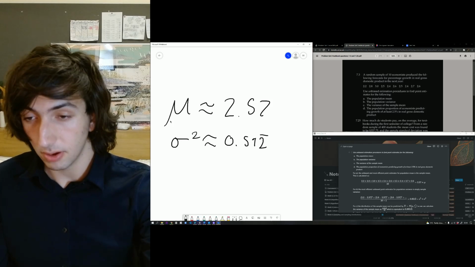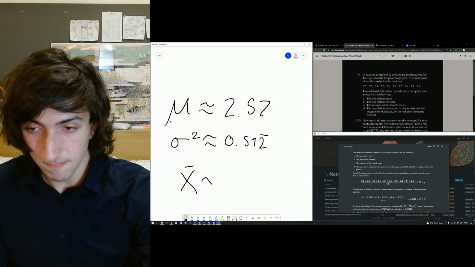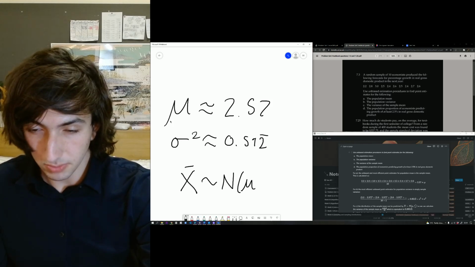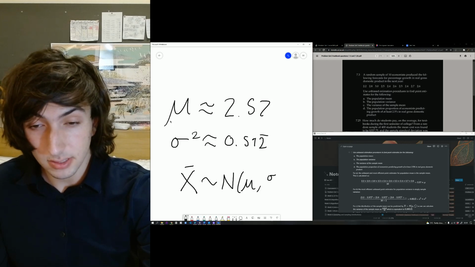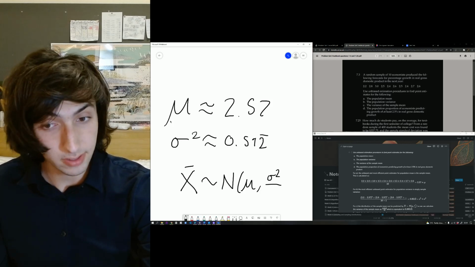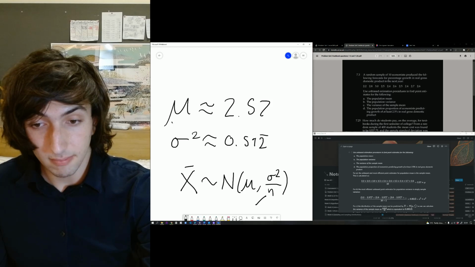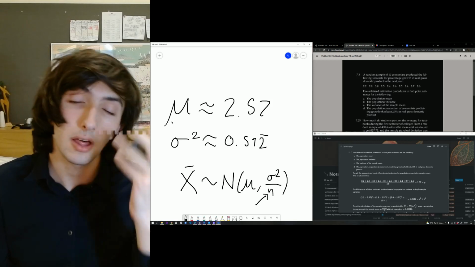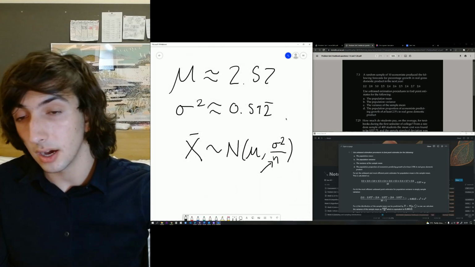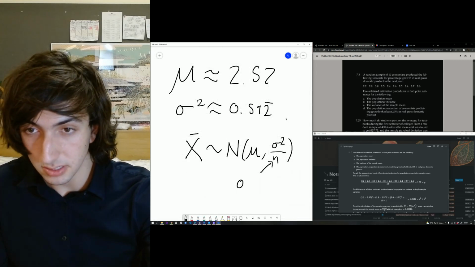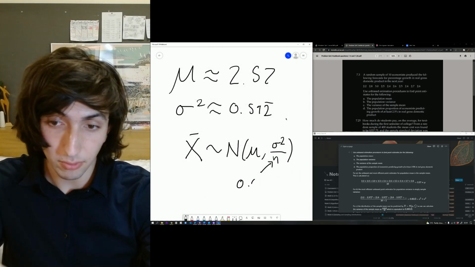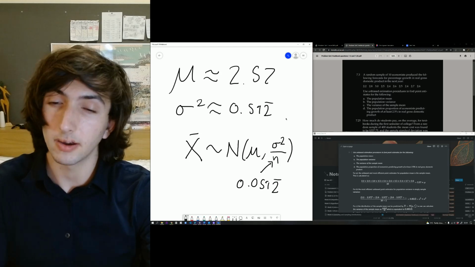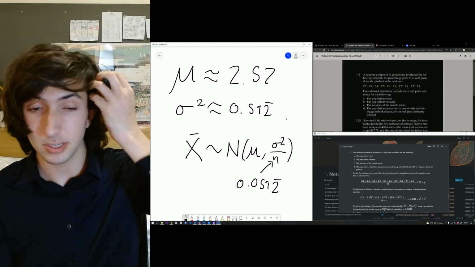Now, some people got stuck on the variance of the sample mean, which I was also stuck on. But if we look at the distribution, normal distribution with mu and then variance over n, then that is our variance. It's variance over n. So how many people are there? There are 10. So that value is going to be 0.0512 recurring, because we divided by 10 from our previous one.